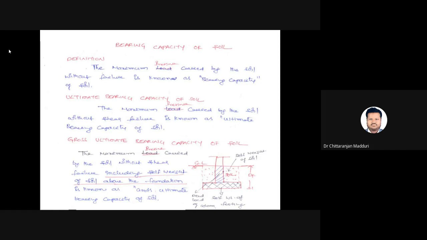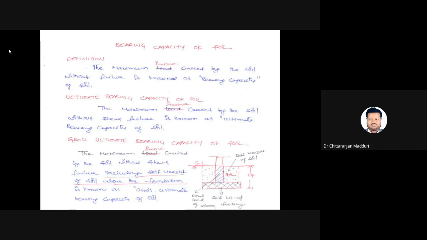That means there should not be any lateral displacement or any tilting of the building. If the building is tilted or moves in a lateral direction, it is called shear failure. When a building is constructed over the site, there is a lateral spread of the soil, a horizontal movement of the soil.